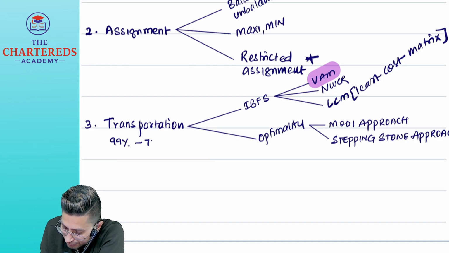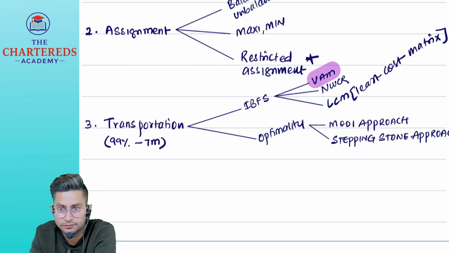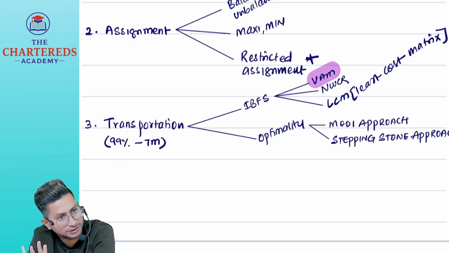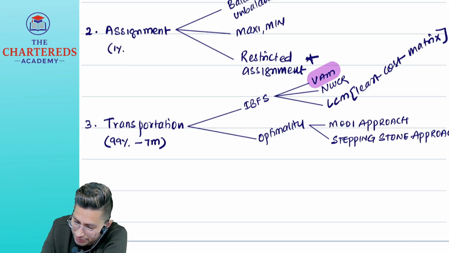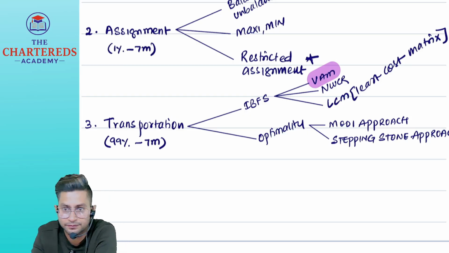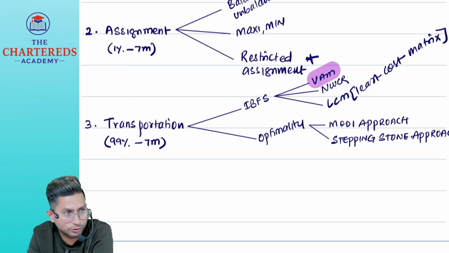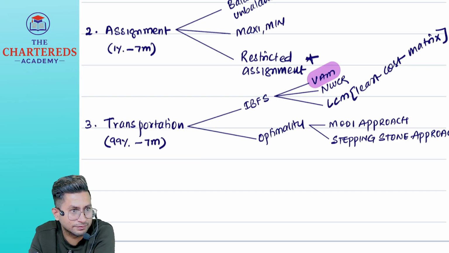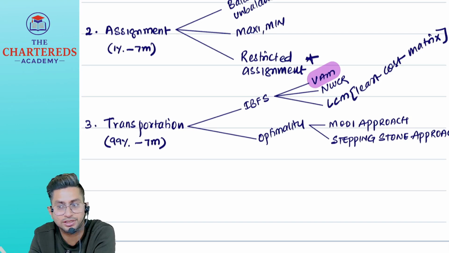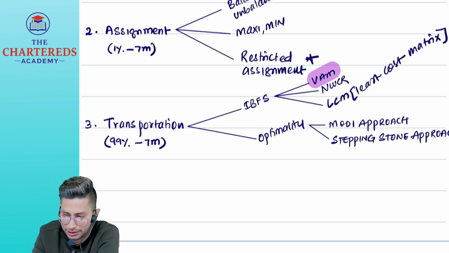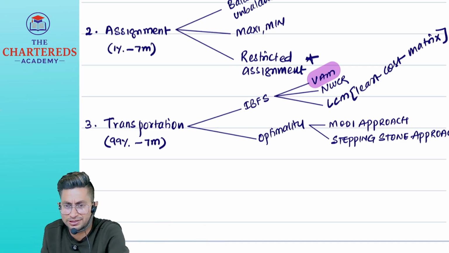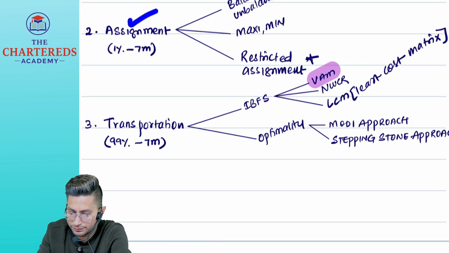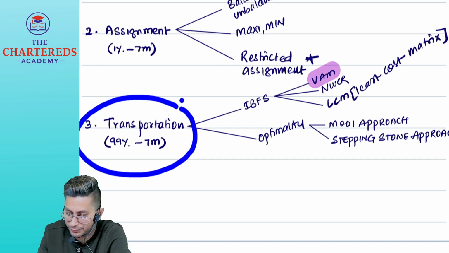99% they ask for 7 marks. But in case they don't ask transportation, then there is a 1% chance that they ask assignment for 7 marks. In the last 5 to 6 attempts, only once has assignment come. In inter they never ask transportation, they ask assignment. In final mostly they ask transportation rather than assignment. But I think in the most recent attempt they have asked. In December 26 they have asked assignment. Otherwise, in the last 5-6 years, I have seen only transportation.